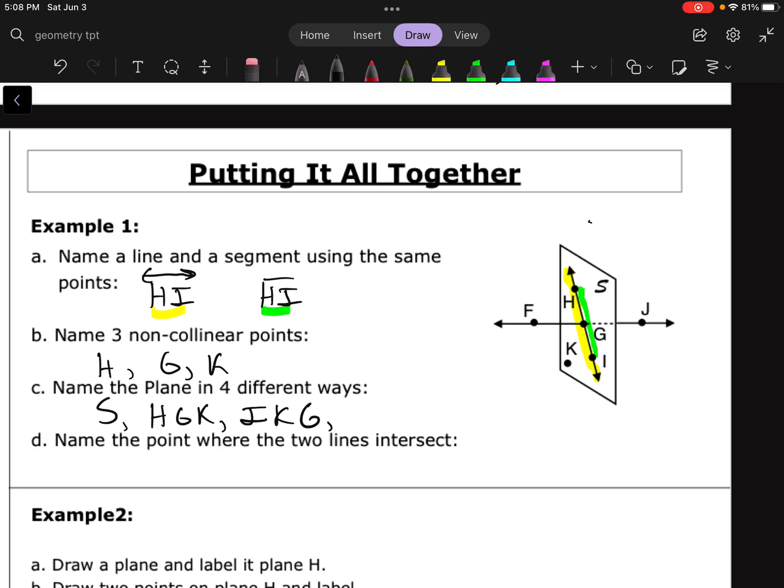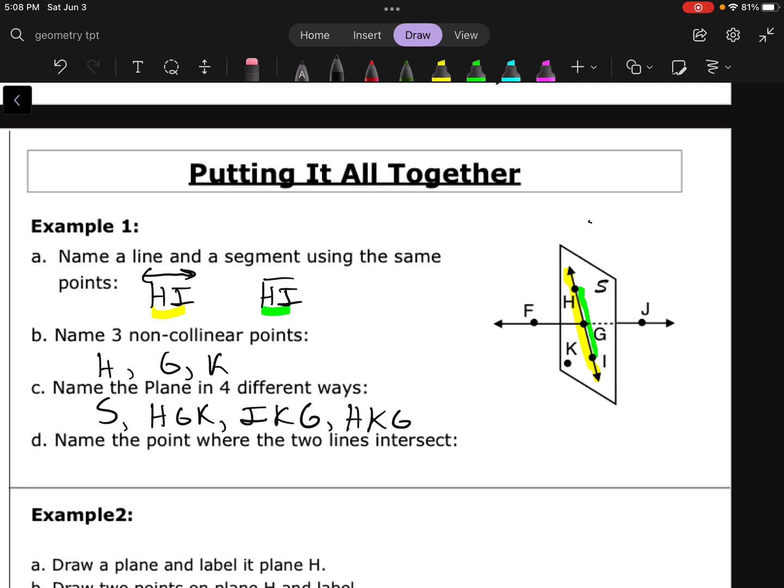I could do, what about HGI? Those are 3 points that are all on the plane. But there's something wrong with that because H, G, and I are collinear, and if you remember, I got to use non-collinear points to name this thing. So what about HKG? Same points that I used for HGK, but I shuffled them around, and that's okay. So that's 4 different ways of naming that plane.